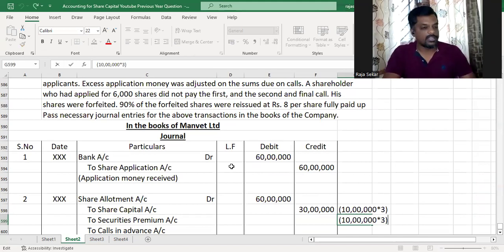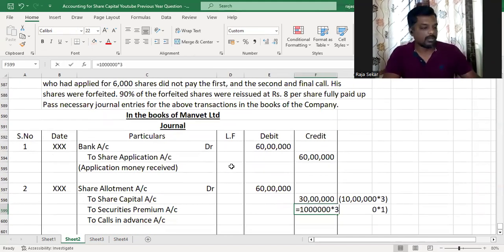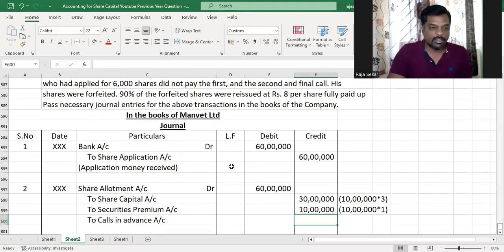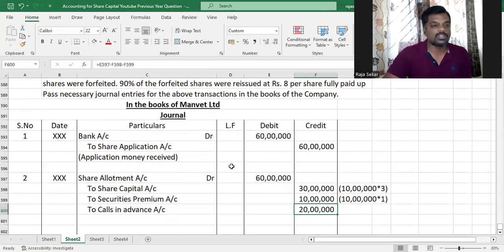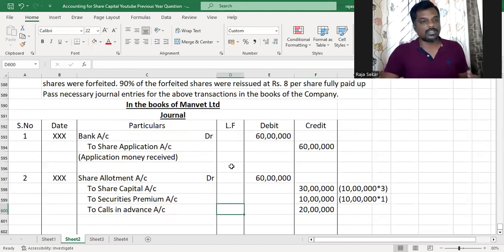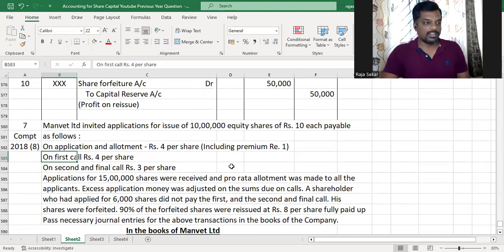Securities premium is what, my dear children? Out of the 4, 1 rupee was premium. So the premium portion, 10 lakh, will be credited to securities premium account. And whatever is left is calls in advance. What is left is 60 lakh minus 30 lakh minus 10 lakh, which is 20 lakhs. The amount due on the calls is, if you see, 7 rupees is what is receivable as capital in first and second call, 4 plus 3, 7. And that multiplied by 10 lakhs is 70 lakh rupees.